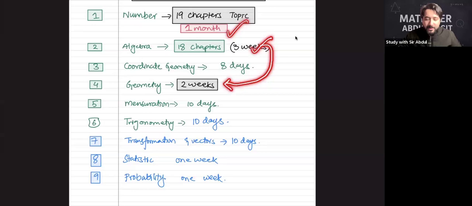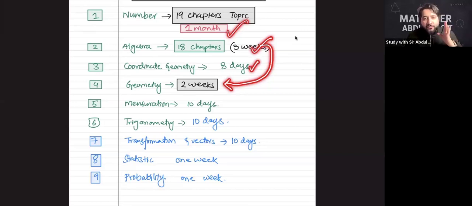Then 2 months and 2 weeks. Agree? Then adding 10 days, plus 3 months and technically 1 week.